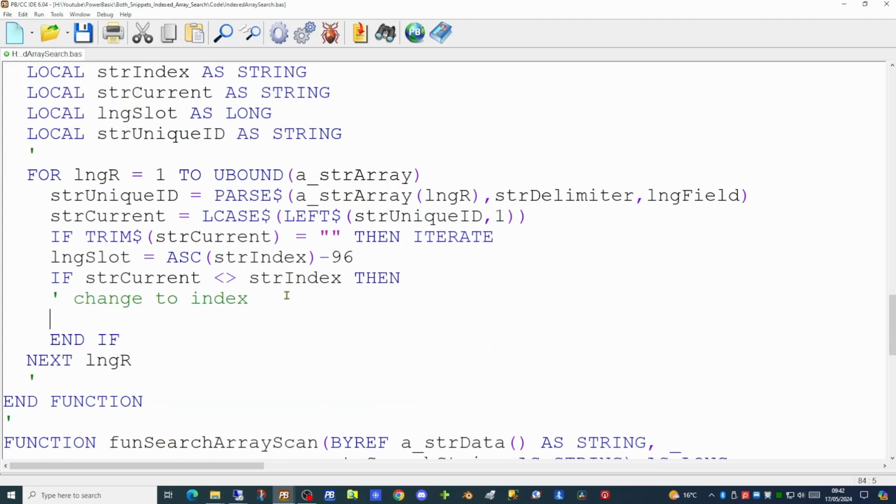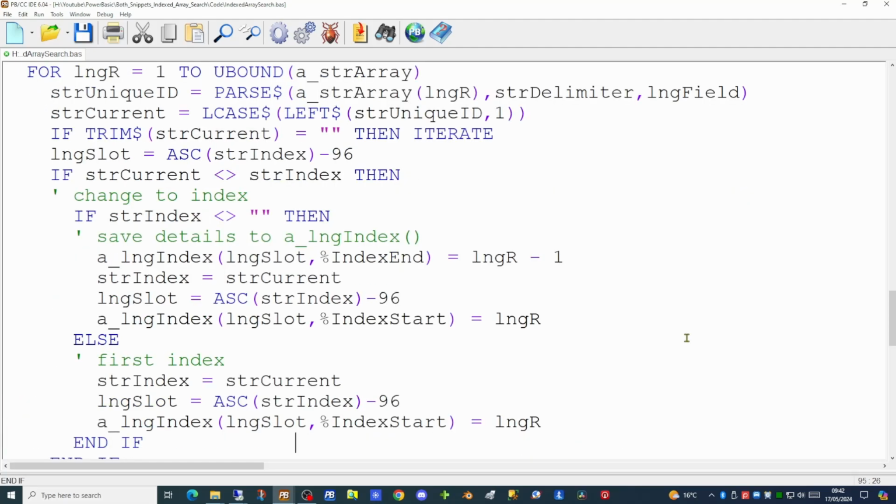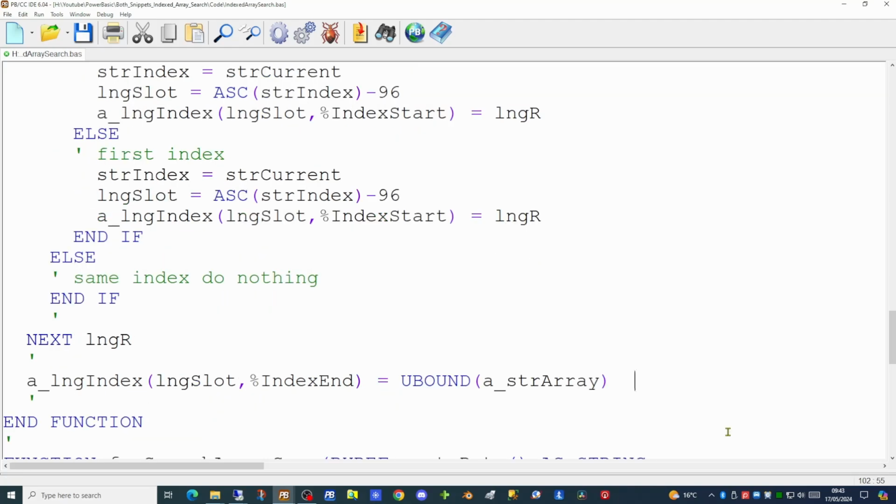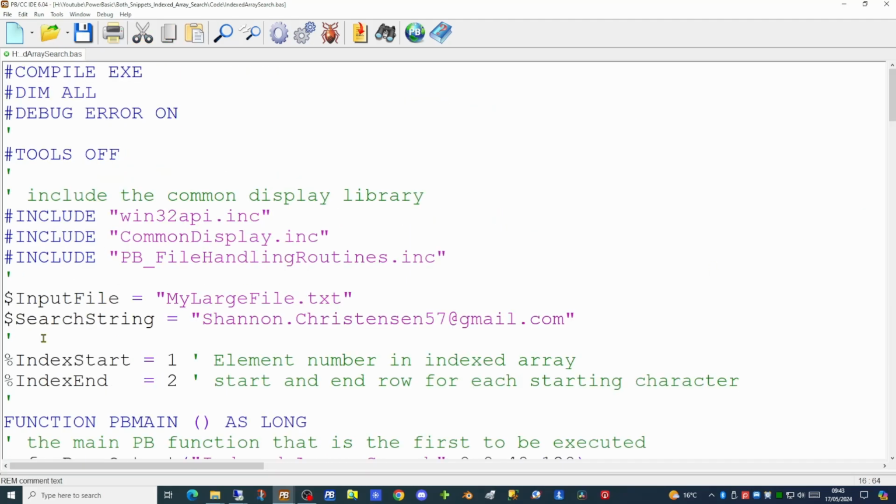Next, we're looking to see whether the value of the index has actually changed from the previous one. And if so, we can save the details to our indexed array. We're using two constants here for the start and end, just for documentation purposes. And by the time we get to the very last value in our array, we can pick up that and mark its index end as being the upper bounding of the array itself. So we will create these two constants at the beginning of our code, index start and index end.